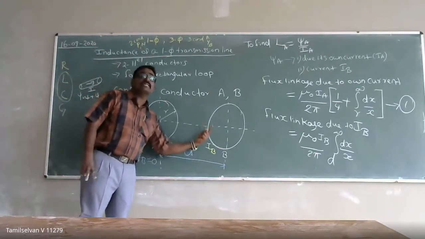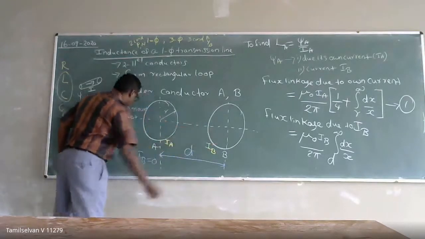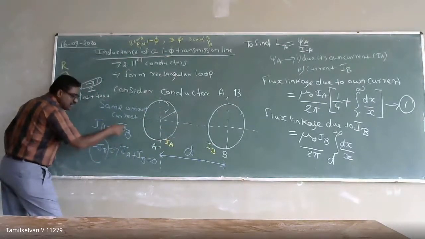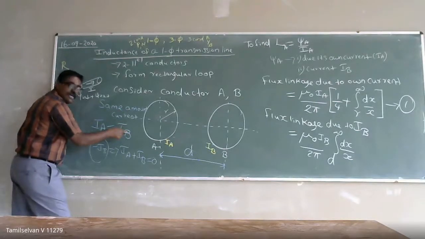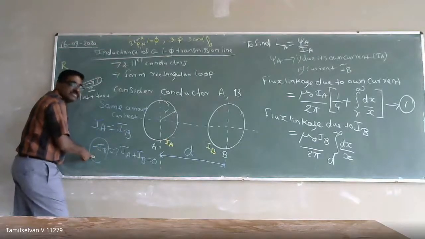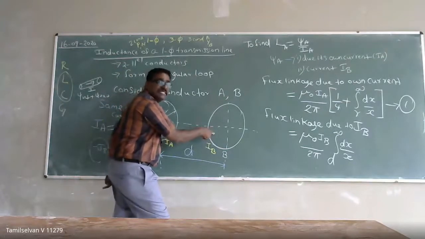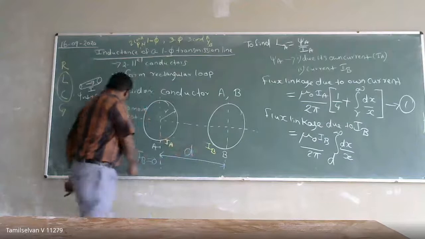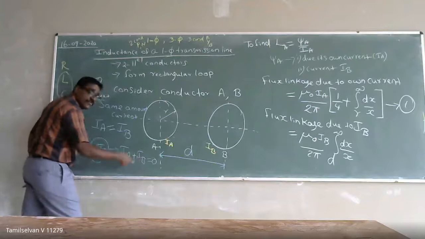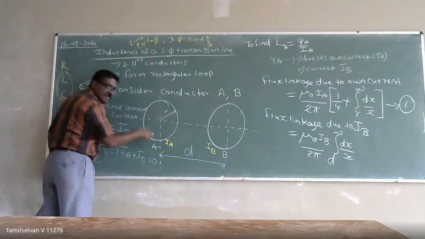But the direction of the current is going to be opposite. So if I take this to be the phase, and this to be the neutral, the current will be in the opposite direction. It means IB will be equal to minus IA. If I substitute here minus, both currents will be the same. Right? Why am I substituting here minus IA? Because one is going to be carrying the current, the other will be acting as the return path. In the return path, the current direction will be opposite. So that's why I wrote the minus sign here. So this implies that IA plus IB will be equal to 0. Keeping it as it is right now. Right? I am going to calculate the inductance of our single phase transmission line.